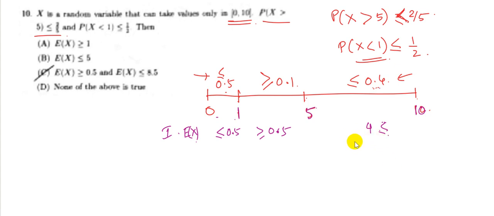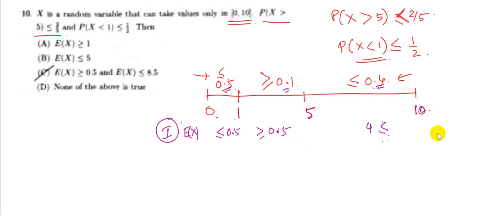So that means the maximum value that expectation x can take in this condition, where the probability values are 0.5, 0.1 and 0.4, are 0.5, less than 0.5, less than equal to 4, which means 4 plus 0.5 is 4.5, less than equal to 4.5, and this can be more than 0.5, but in this case it will be 0.5, because here the probability is 0.5, here the probability is 0.4, so the probability has to be equal to 0.1, so it cannot go beyond 0.5.